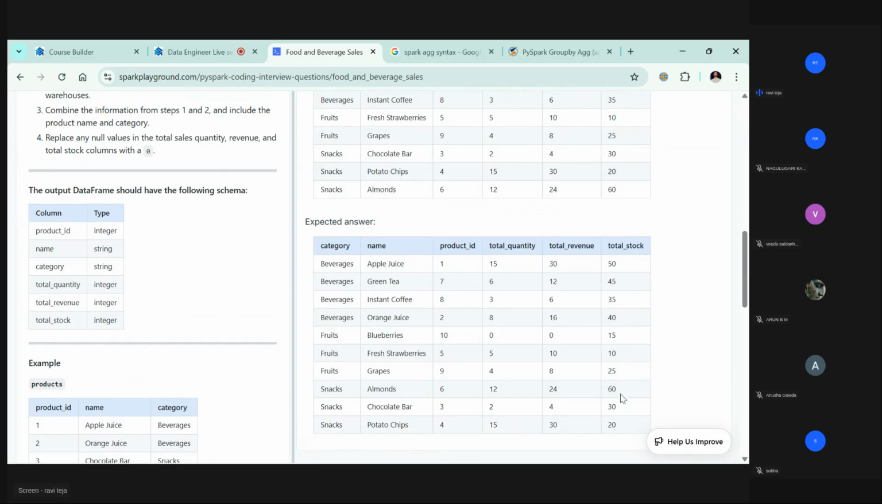Maybe this is where they're going, total stock. 15, 10, 25, so this is not the proper order. 24, 4, 30 is also not the proper order. 12 to 15 is not the proper order.